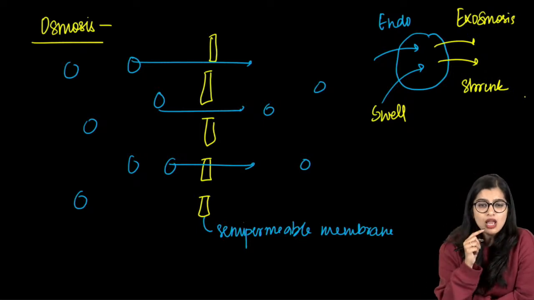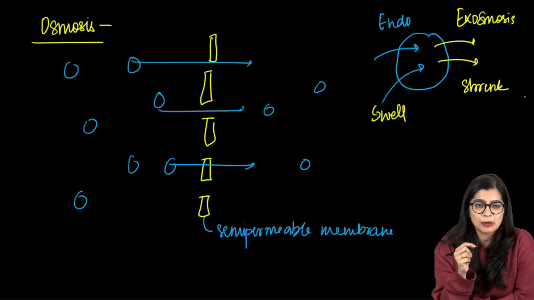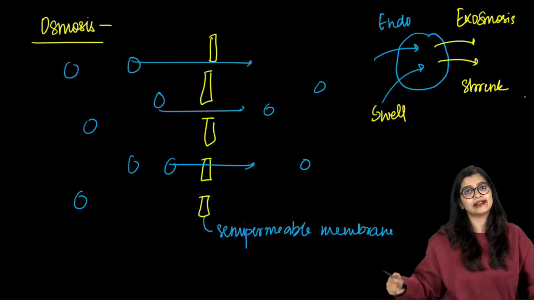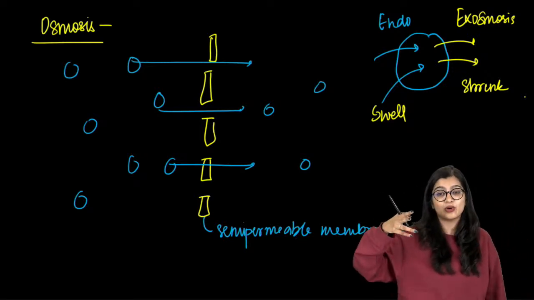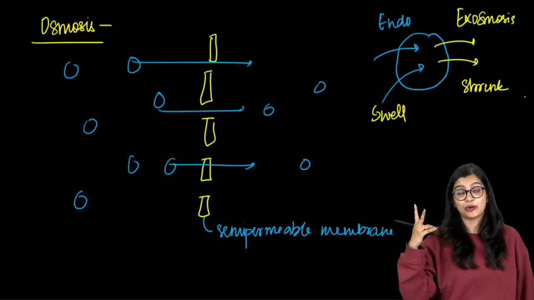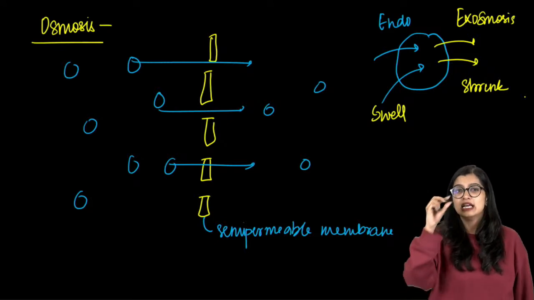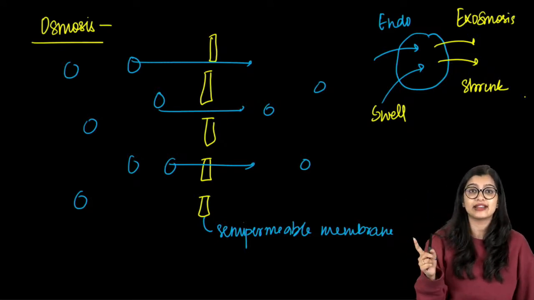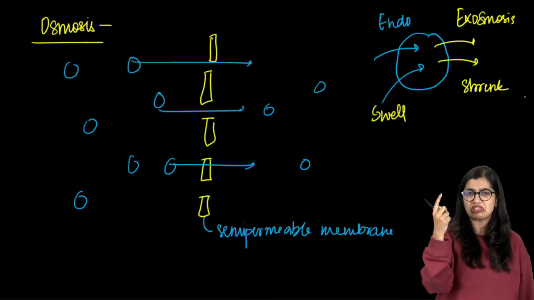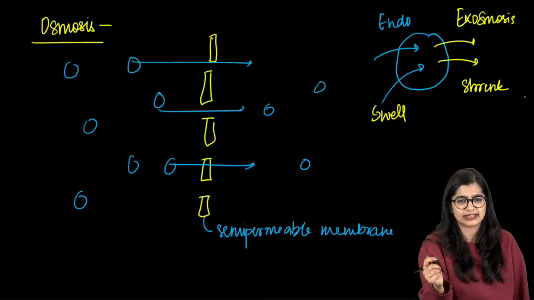Ma'am, how many layers of plasma membrane are present? Good question. In the case of prokaryotes, they have something called LPS, lipopolysaccharide, if I'm able to remember it right. Thickness varies across different kinds. In some cases we see that the LPS might be a little thicker or a little thinner, depending on the type of bacteria.